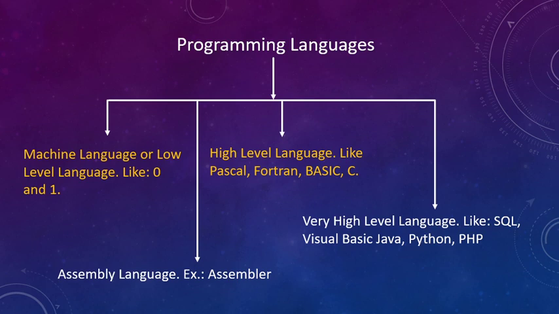Now that signal is nothing but what we call in computer terminology 0 and 1. 0 means signal off and 1 means signal on. This is why we call it machine language, because the computer only understands zeros and ones.